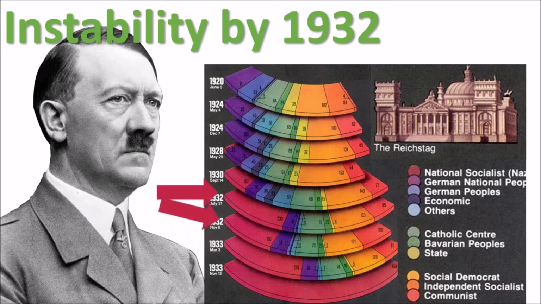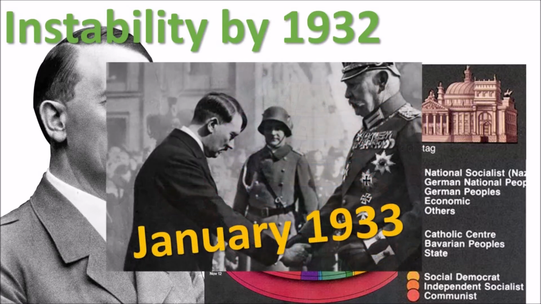Now, Ben Newmark has a great video showing the process by which Adolf Hitler becomes Chancellor. It goes through the ins and outs as well as the key players involved, and I'll put a link to that below. But essentially, over the course of successive elections, Adolf Hitler is able to increase the Nazi Party's vote share and is eventually made Chancellor of Germany in January 1933. Adolf Hitler finally has what he wants and he's made Chancellor. This is a picture here of him shaking hands with President Hindenburg when the Chancellorship is confirmed.